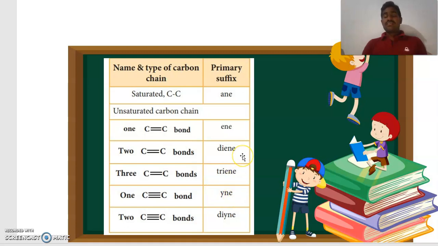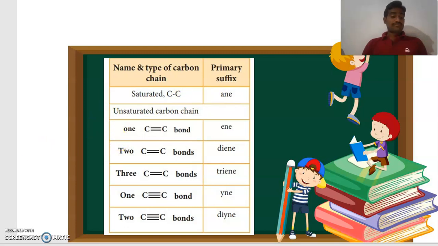You learned this type of thing in the homologous series: alkanes, alkenes, alkynes. In alkanes, all single bonds are present. So in this class we also discuss the different rules about the nomenclature of hydrocarbons, that is carbon single bond with carbon, that means anes.